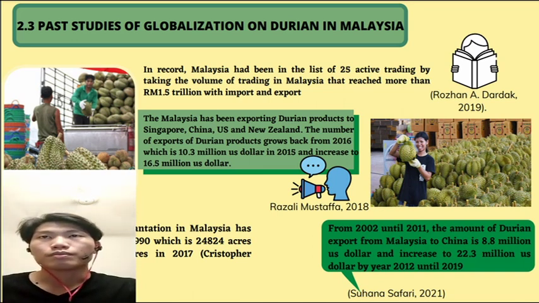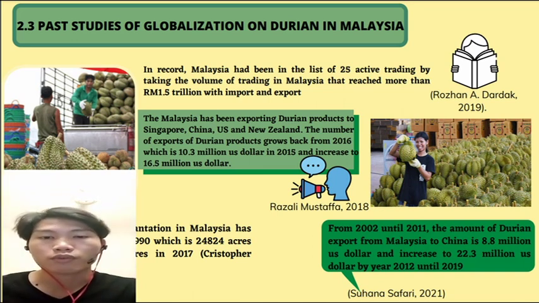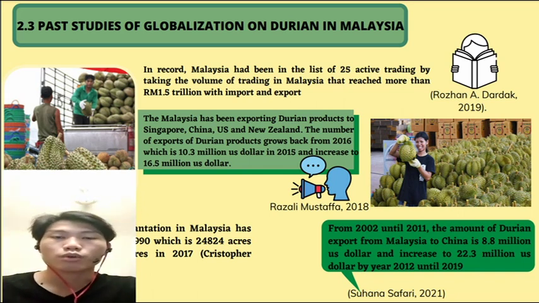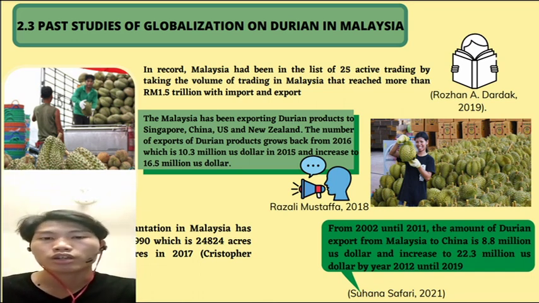Next is research made by Razali Mustafa in 2018, saying that Malaysia has been exporting durian to other countries, which are Singapore, China, the US, and New Zealand.